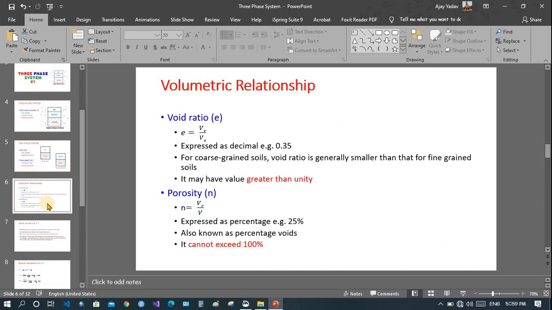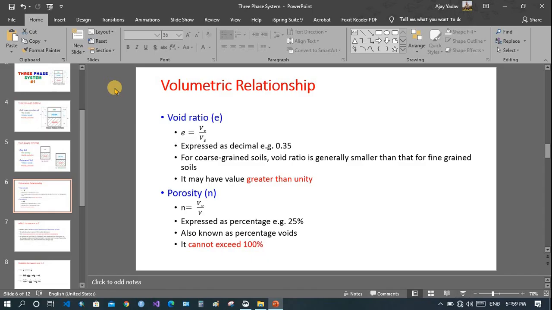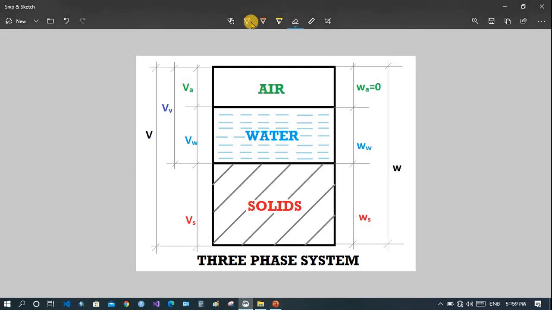Now let's see some volumetric relationships. Let's see in the figure. This is the figure showing the volumetric relationship and weight.